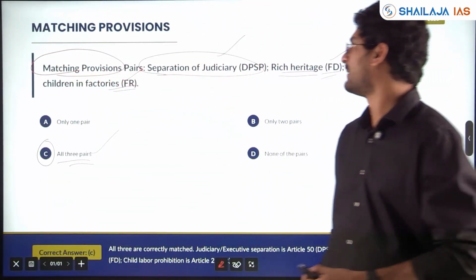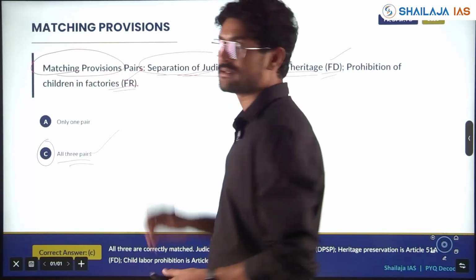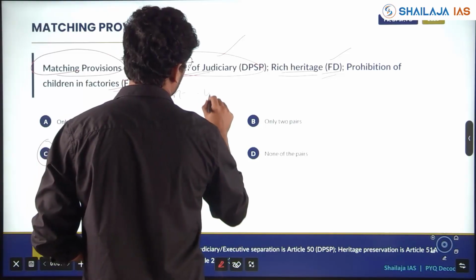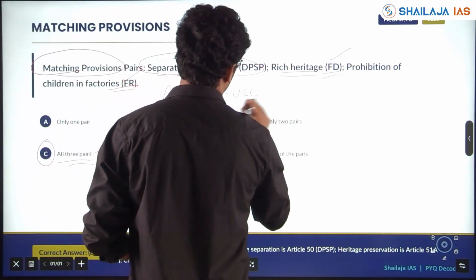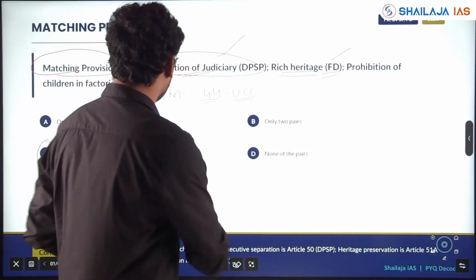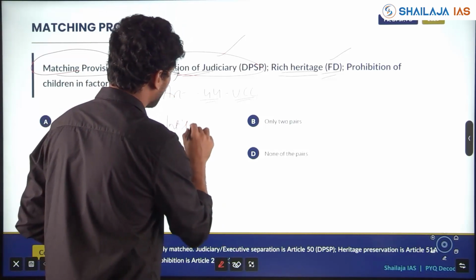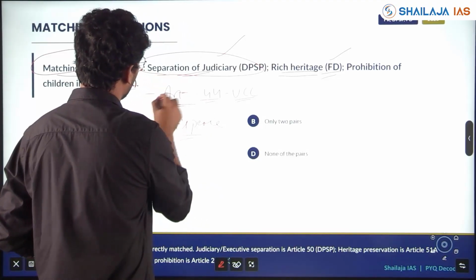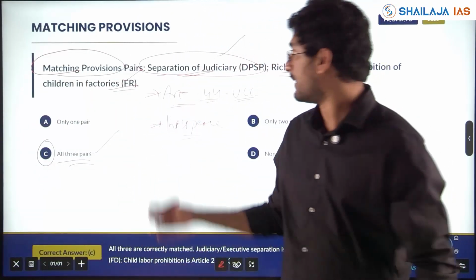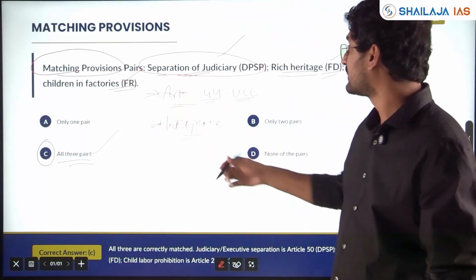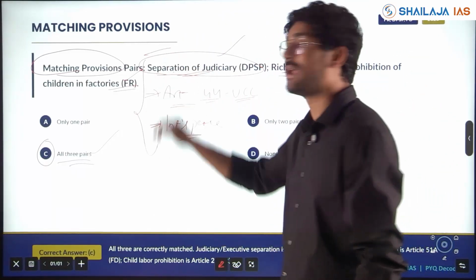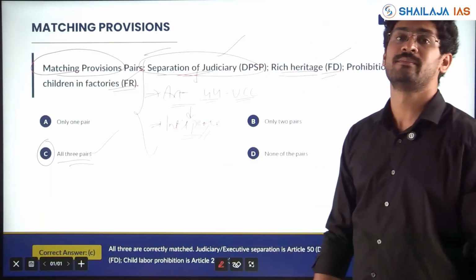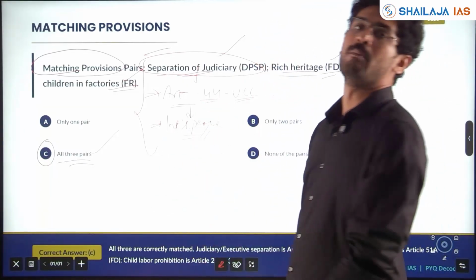What you have to deduce from this is that separation of judiciary is asked, and Article 44 you should know, which is in use, Uniform Civil Code. Promotion of international peace, you should know which article or where it comes from, because these are all things that are in use now. So from the statements and options given, what all other things you can correlate and understand, these themes might come, you should be able to put it.